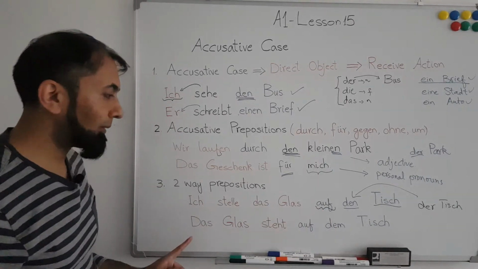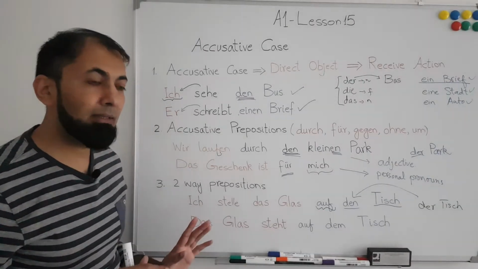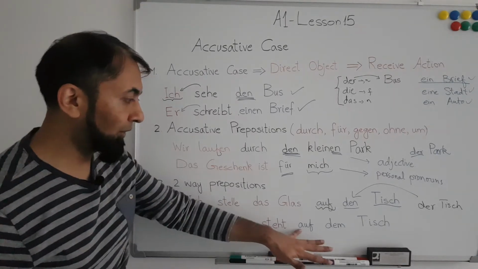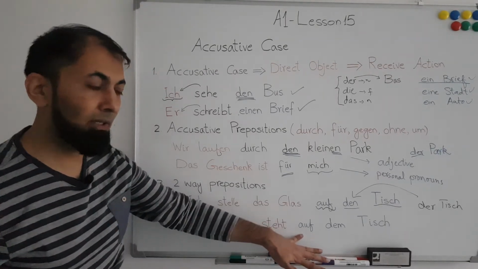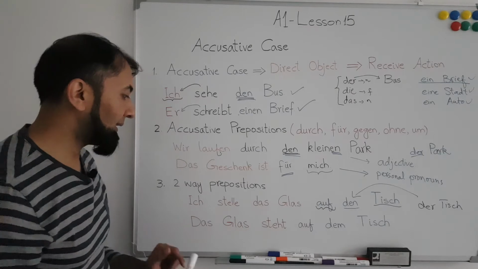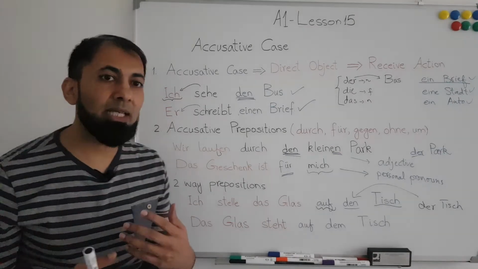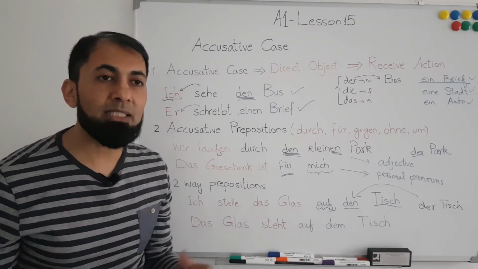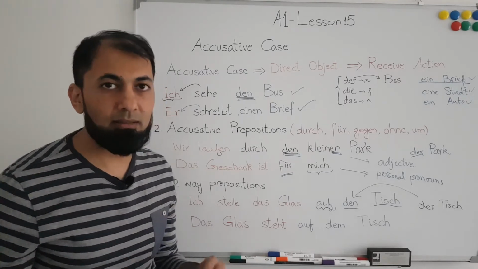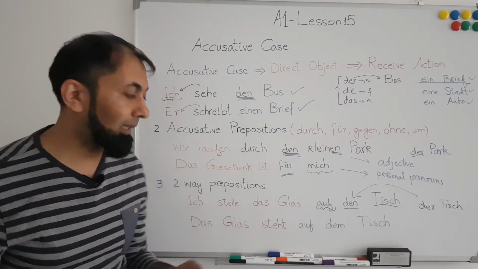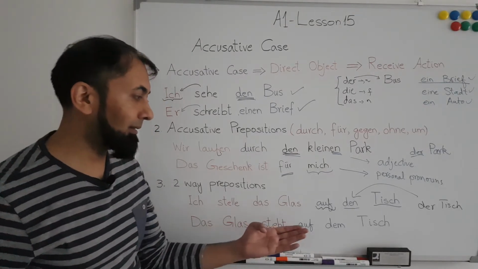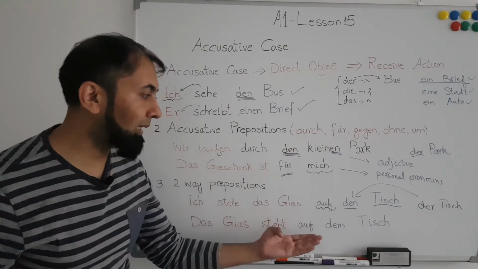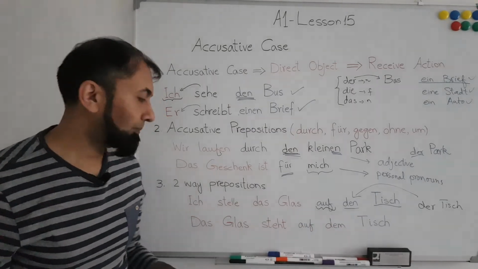The second possibility, when we use the same preposition, is that you say something is placed somewhere. For example, the glass lies on the table.